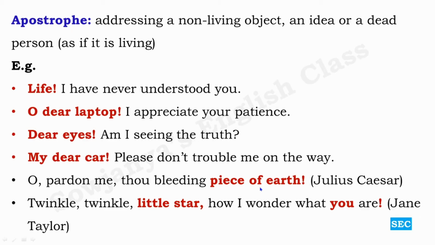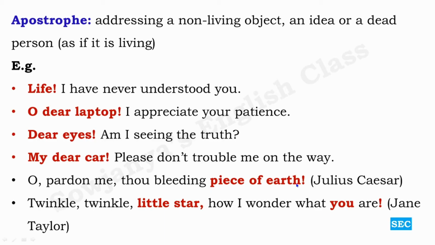So if you observe all these examples, in the first sentence, life is addressed. It is an abstract idea. Laptop is addressed, a non-living object. Dear eyes, am I seeing the truth? What I mean here is what I see is totally unbelievable for me. And my dear car, a non-living object. And here, thou bleeding piece of earth.